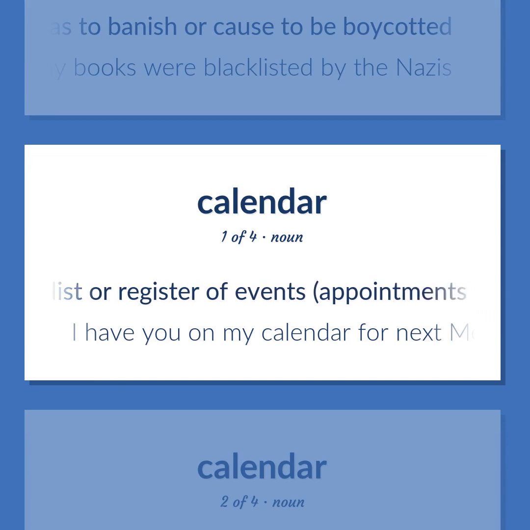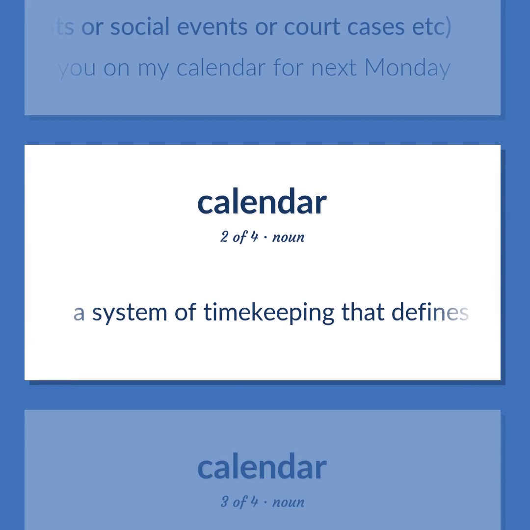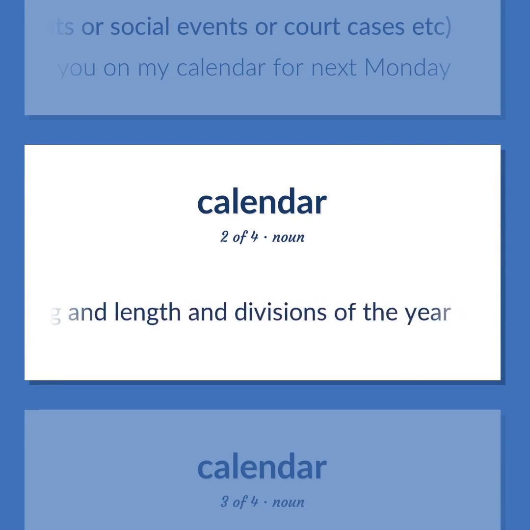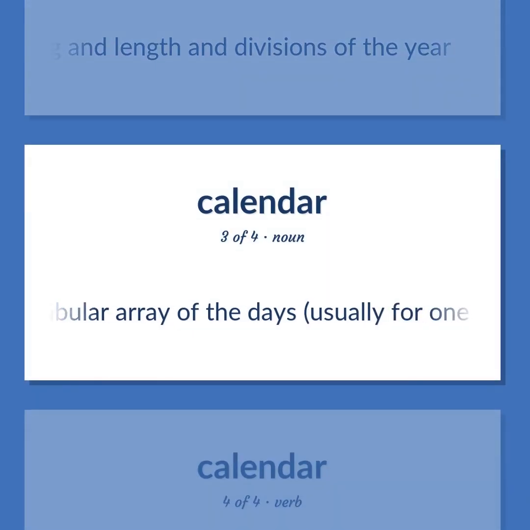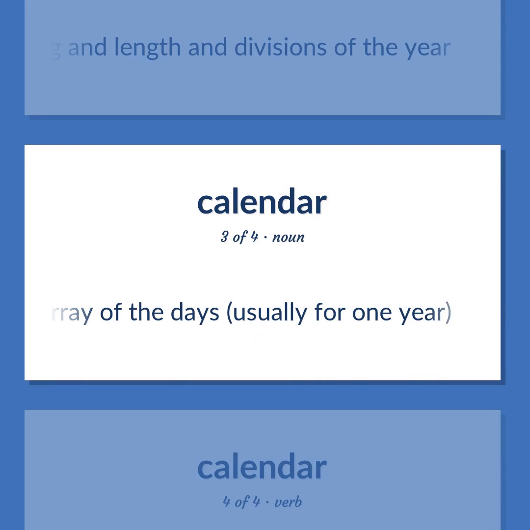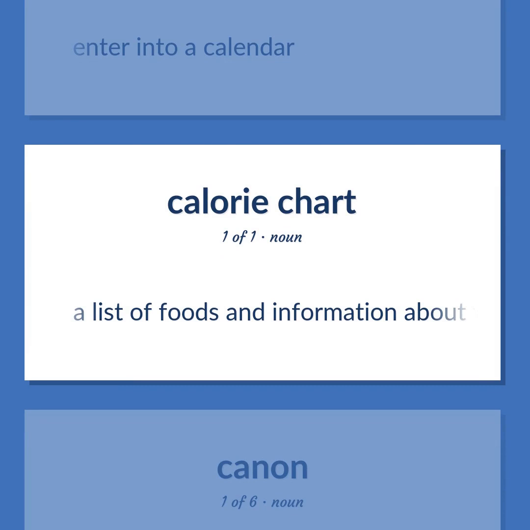Calendar: A list or register of events, appointments or social events or court cases, etc. I have you on my calendar for next Monday. A system of timekeeping that defines the beginning and length and divisions of the year. A tabular array of the days, usually for 1 year. Enter into a calendar. Calorie chart: A list of foods and information about their caloric content.